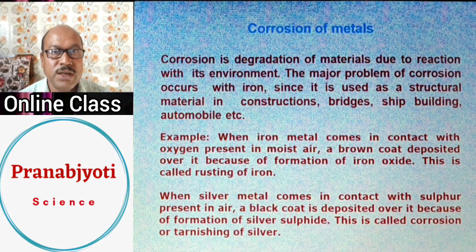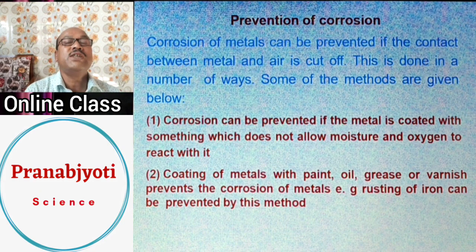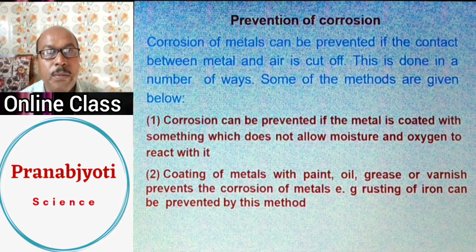You have learned a lot of things about rusting in your class 8 standard. Now let us see how we can prevent corrosion. Corrosion is to be prevented, otherwise the metallic property will be lost. It is prevented by cutting the supply of air or water vapor or the reagents to the metal, so that these reagents cannot reach the metal. If we can stop those reagents from coming in contact with the metals, definitely metals will be prevented from rusting. But how can we do this? We can do it by a number of processes.